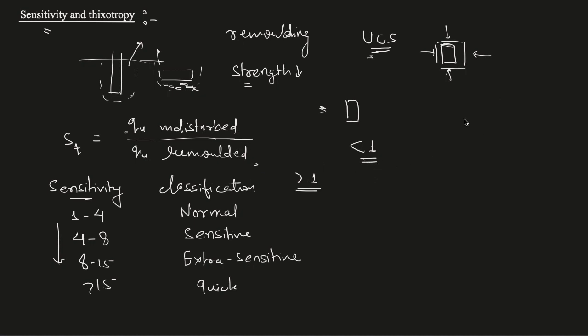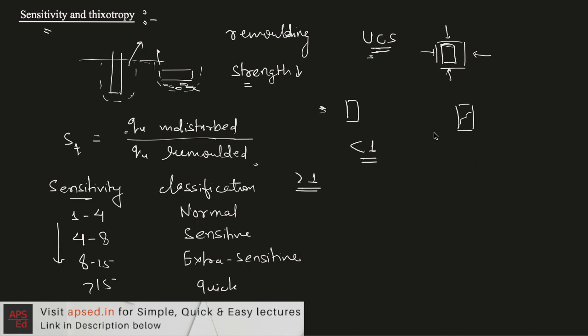That happens, let's say, if the initial undisturbed sample has some fissure. When we do the testing, it will fail at a lower load, and once we remold this sample, the fissure or cracks are removed and the strength is increased. So in those cases this value comes out to be less than 1. Generally this happens in the case of stiff clays.